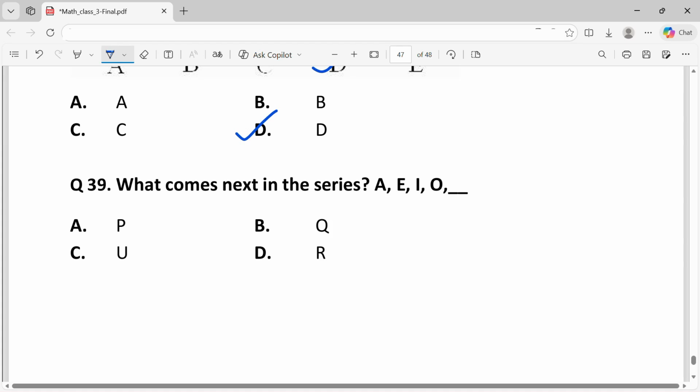Question 39. What comes next in the series A, E, I, O? The series is all the vowels that are A, E, I, O, U. So the next will be U.